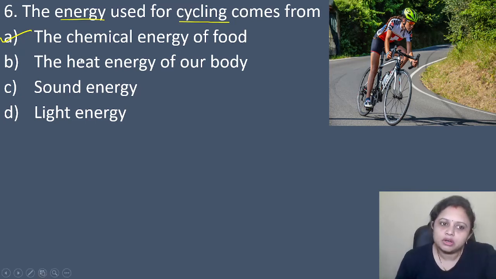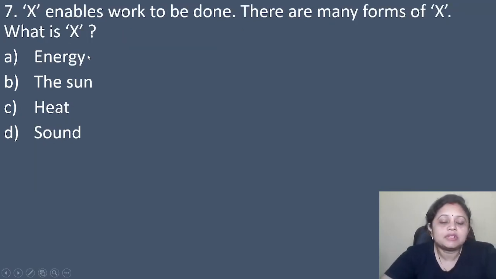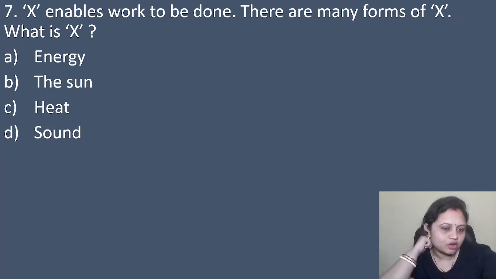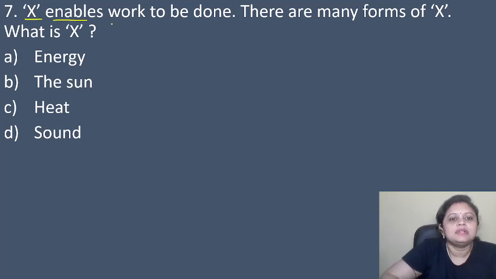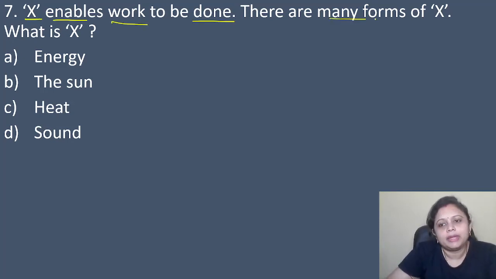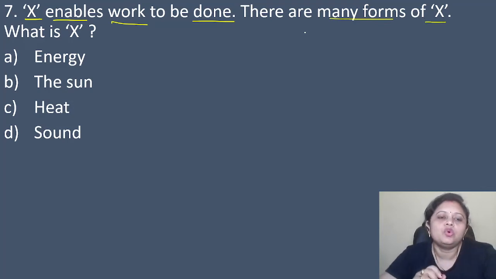Okay, coming to the next question, X enables work to be done. There are many forms of X. What is X? Option A, energy, B, the sun, C, heat, D, sound. So it is given X enables work to be done, and there are many forms of X. So what enables work to be done? That is energy, right? So different forms of energy are also there. We know different forms of energy like chemical energy, mechanical energy, electrical energy, light energy, sound energy, many energies are there, right?